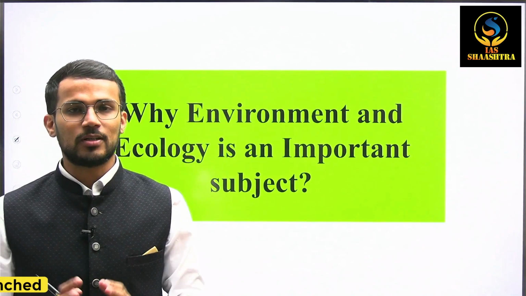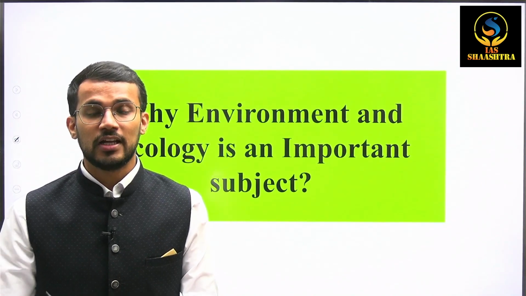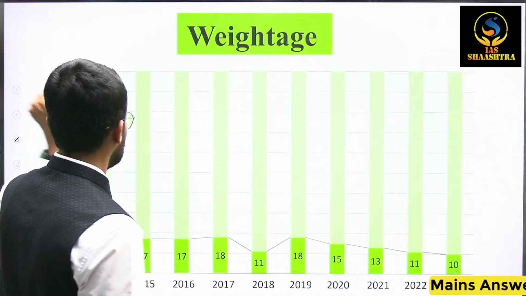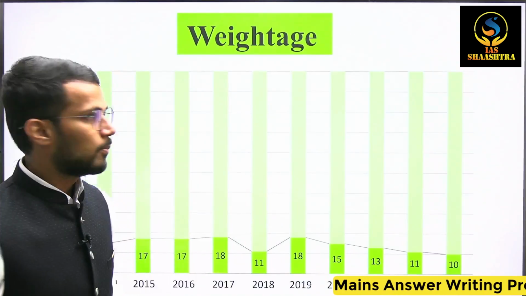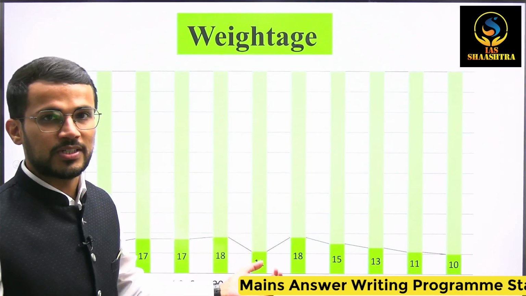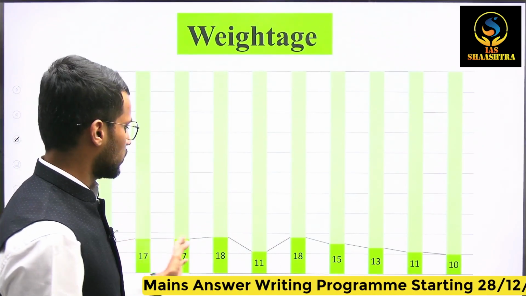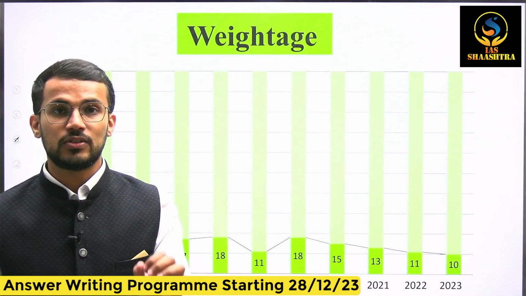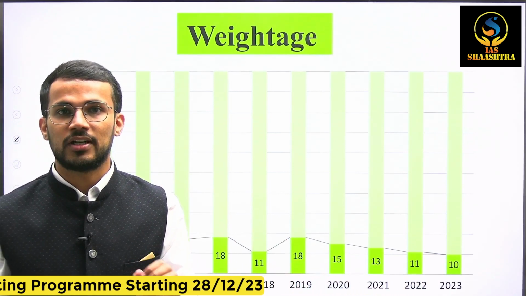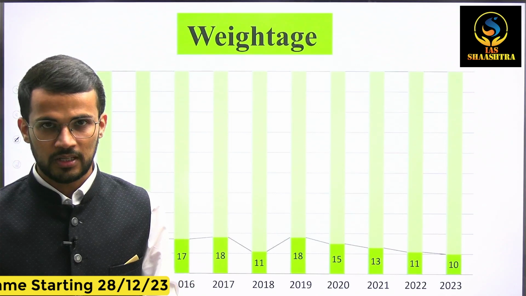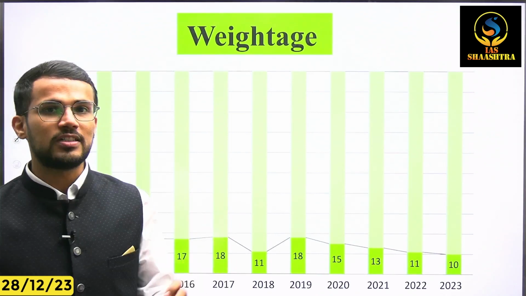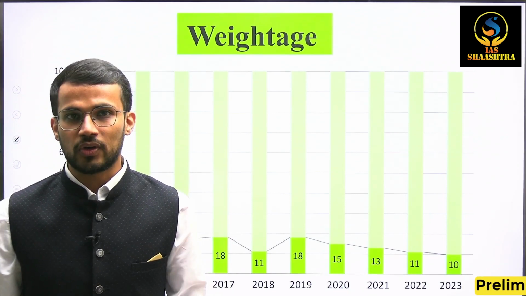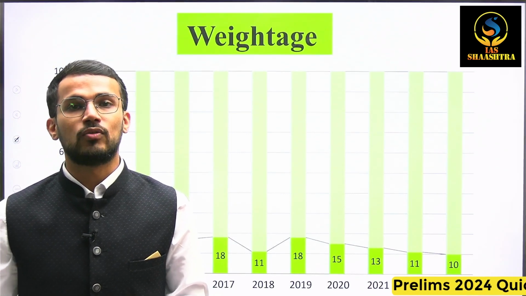Let's start with the question, why is Environment and Ecology an important subject? It is an important subject given its high weightage, especially in the prelims examination. You can see the weightage of Environment and Ecology in the prelims examination. The questions range from 10 to 20, and this is extremely high weightage for a subject like Environment and Ecology.